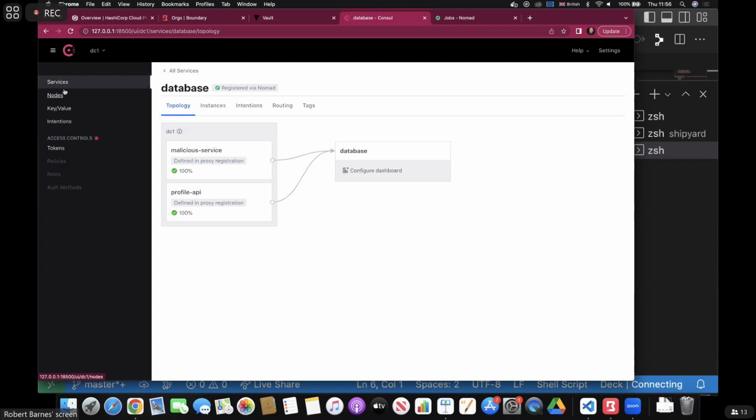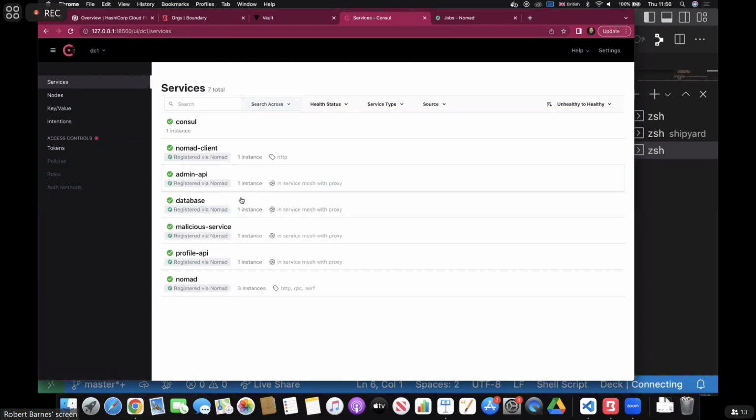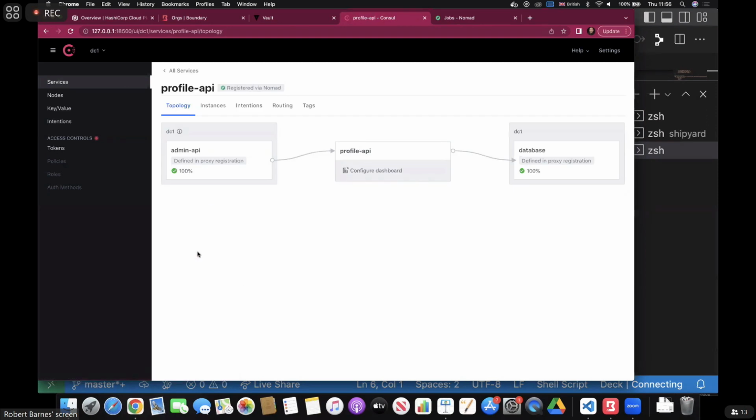If we flip back to our services screen, we'll have a look at some of the other services. So if we look at our profile API, you can see the network topology there, right? So you can see that the admin API can speak to the profile API, and you can see that the profile API can speak to the database, right? And that's the flow that we want. However, if we configure it so that the admin API tries to talk to the database, right, that would be allowed to do it, but that's not what we intend. That's not how our application stack should be set up according to our posture.